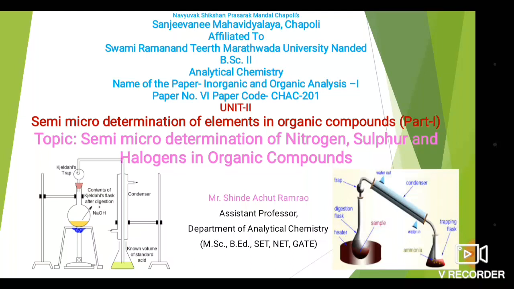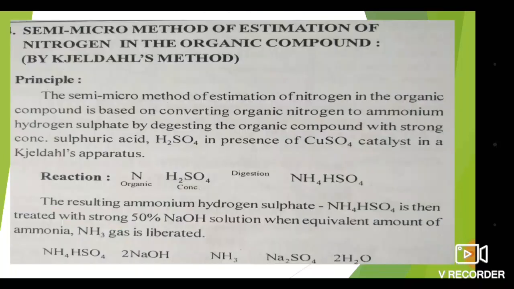In the last lecture we learned about the semi-micro determination of hydrogen and carbon by the combustion method. In this lecture we are going to learn about the determination of nitrogen by Kjeldahl's method, and sulfur and halogen. So let's begin with the syllabus.